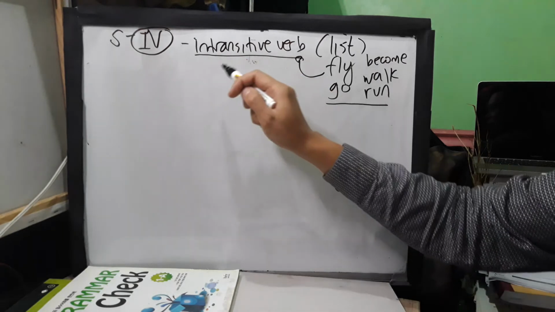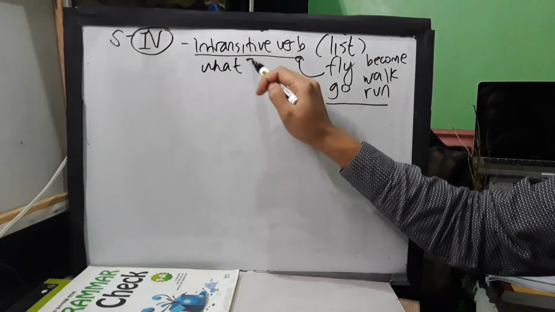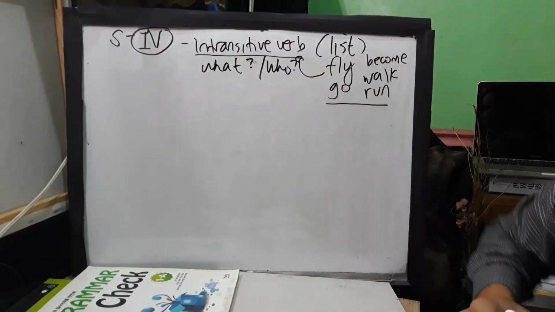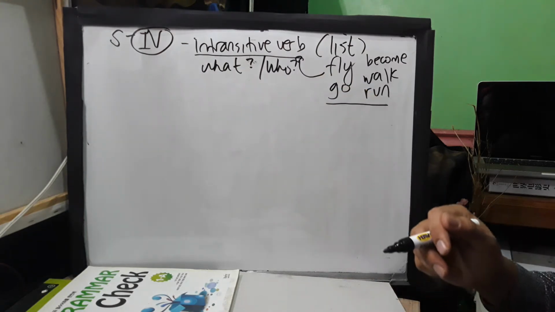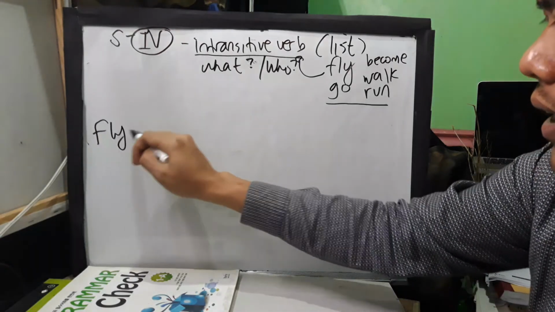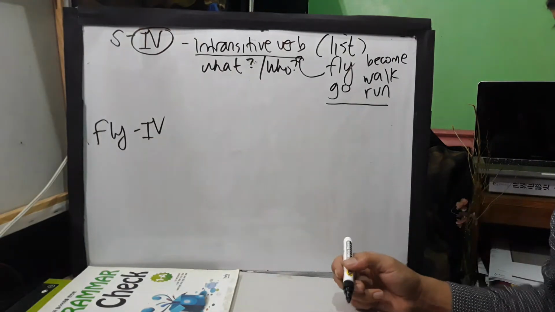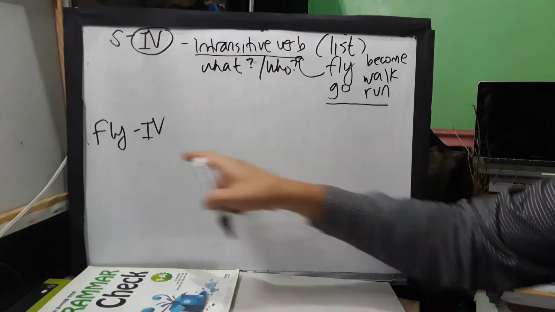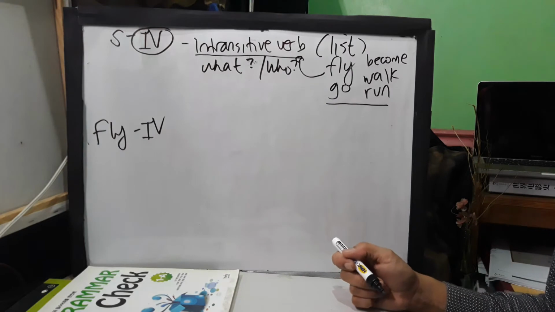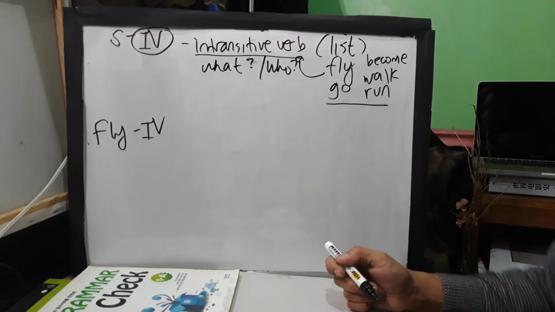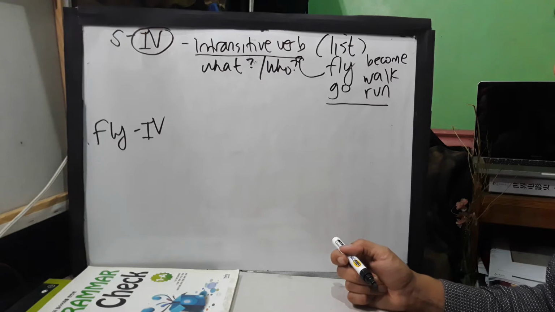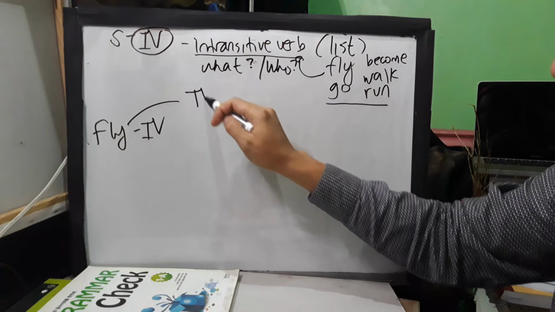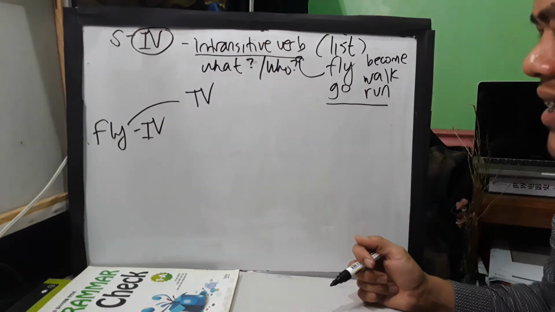But before that, let's go back again to our clue, which is your what and who. Teacher, you said in your previous lectures that fly is what? An intransitive verb. As I've told you, you can see fly in the list of intransitive verbs on the internet. But we can go deeper. Remember, fly can also be used as TV, a transitive verb.